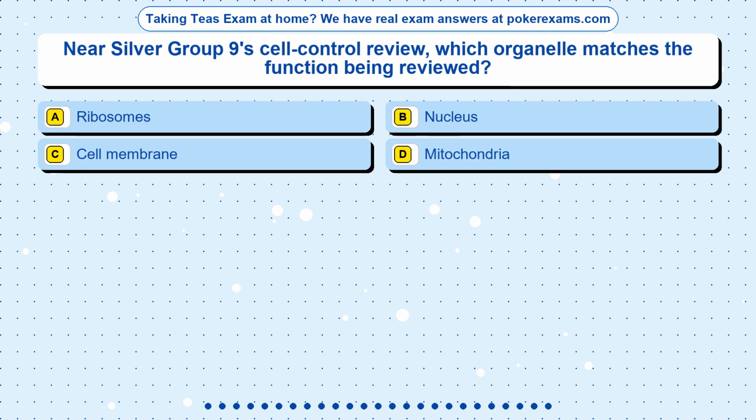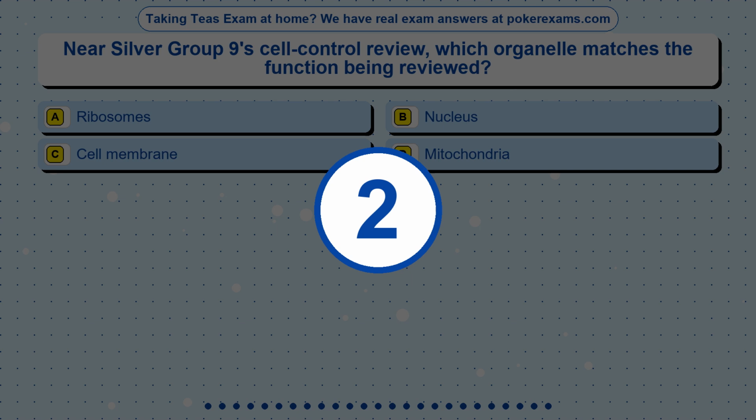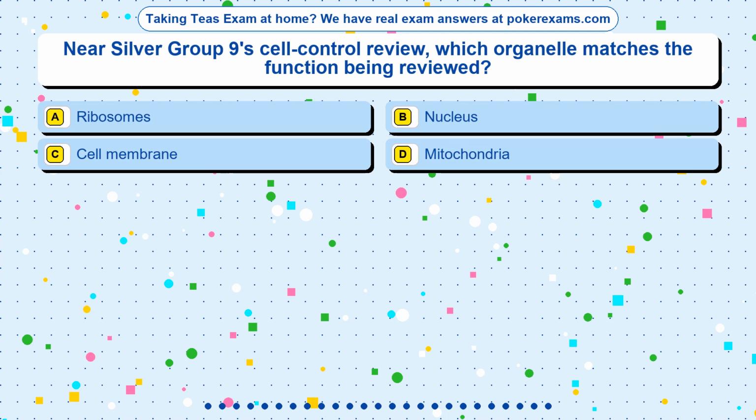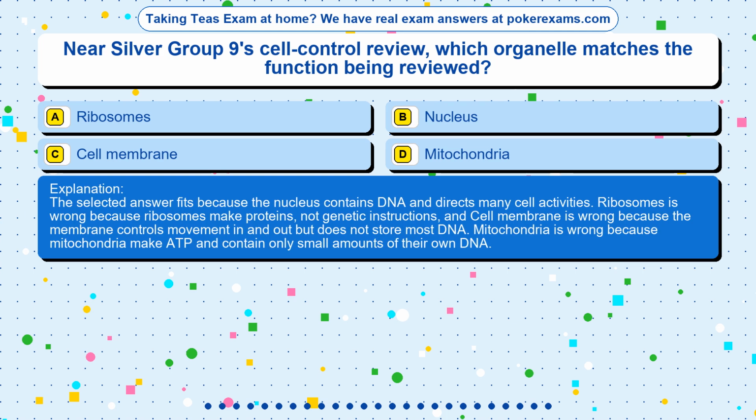Question 14. Near Silver Group 9's cell control review, which organelle matches the function being reviewed? Option A, ribosomes. Option B, nucleus. Option C, cell membrane. Option D, mitochondria. The correct answer is option. The selected answer fits because the nucleus contains DNA and directs many cell activities.